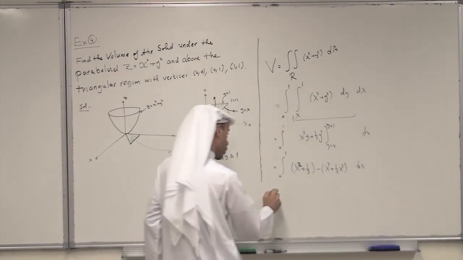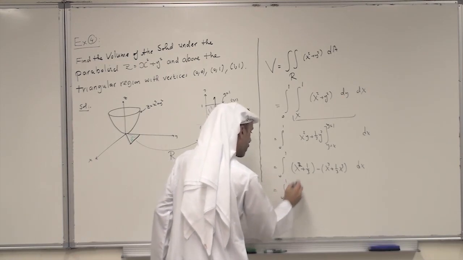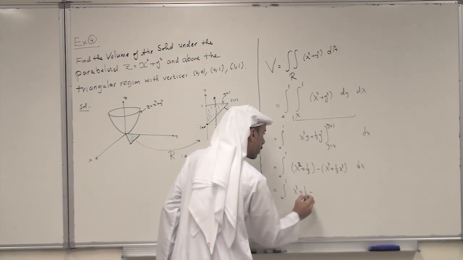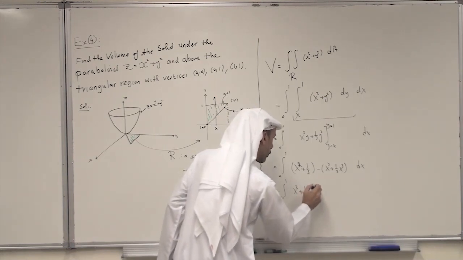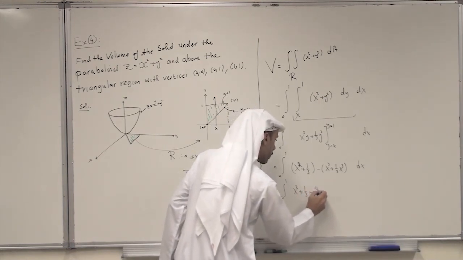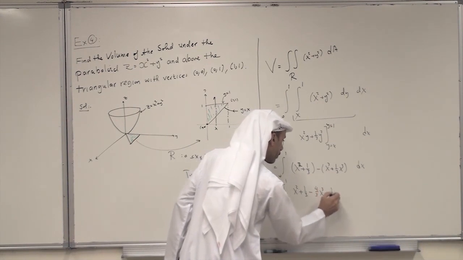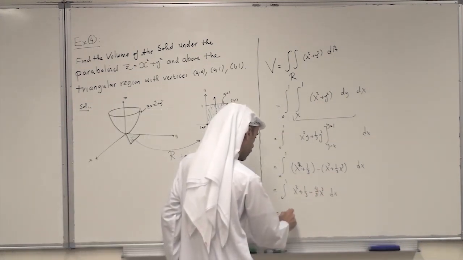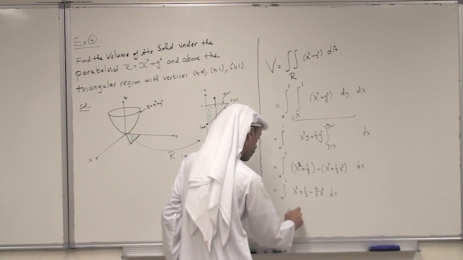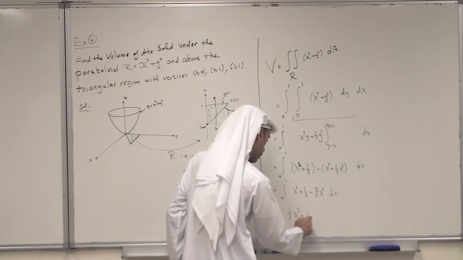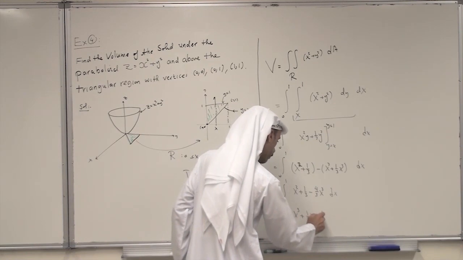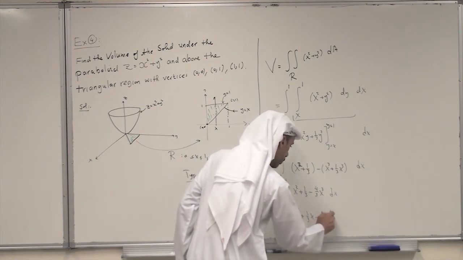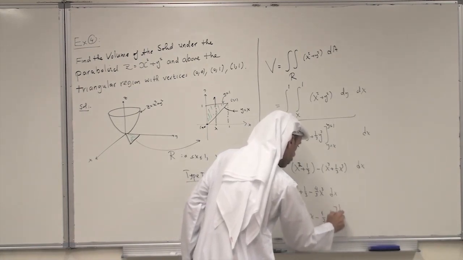This is x squared plus 1/3 minus 4 over 3 x cubed dx. We integrate, and this becomes 1/3 x cubed plus 1/3 x minus 1 over 3 x to the power 4, from 0 to 1.